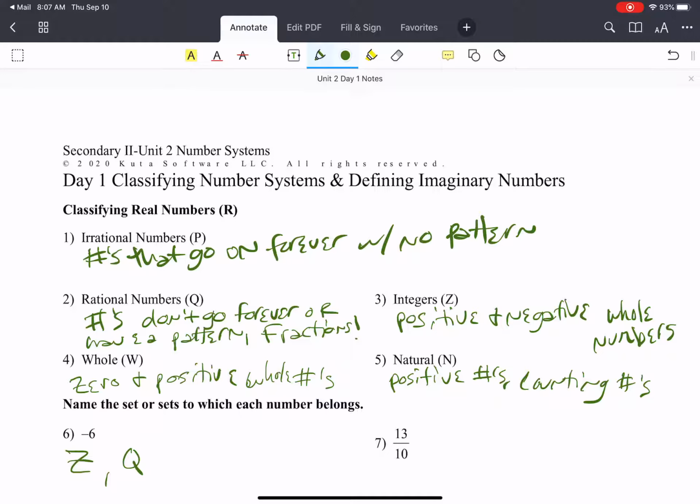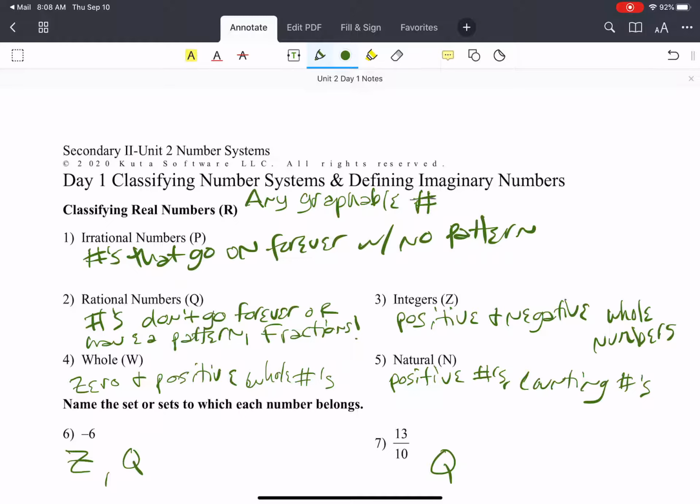Okay, what about number 7? What number sets does that one go with? Rational. Any others? Nope. I agree. Hey, I forgot real numbers up at the top. Do you see the R up at the top? No. Real numbers are considered any graphable number.